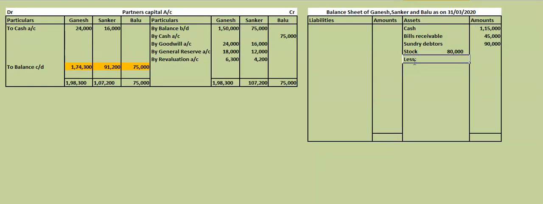Less 4,000, if we subtract, in the outer column how much will we get? 76,000. The next item is furniture.